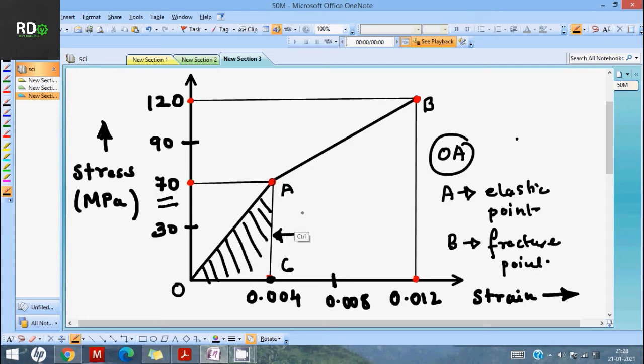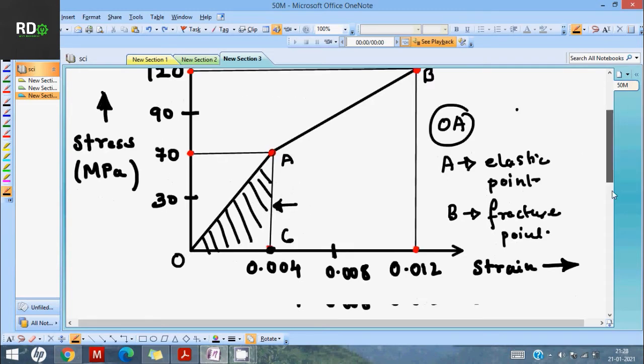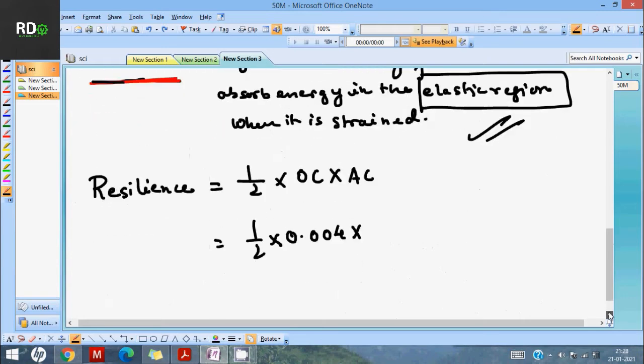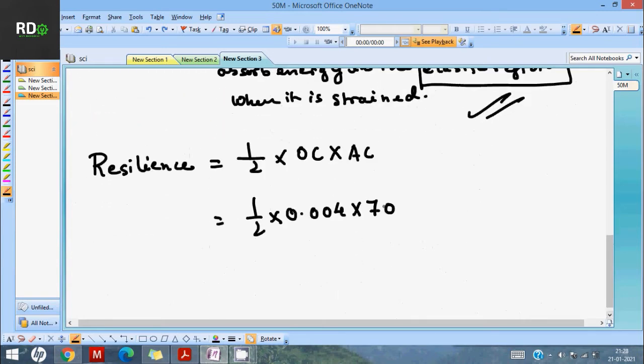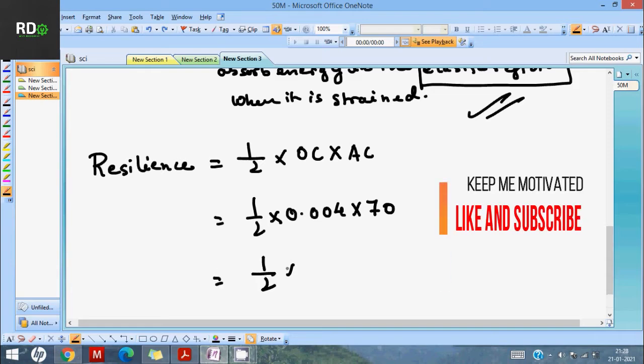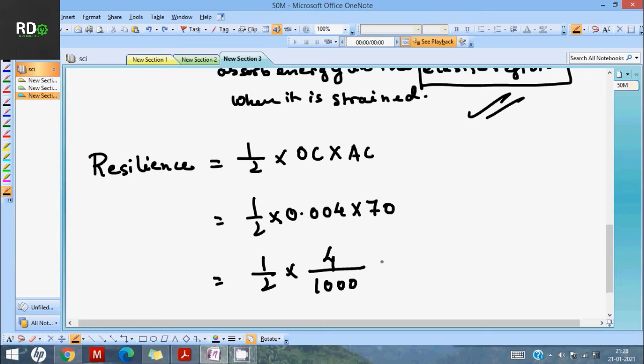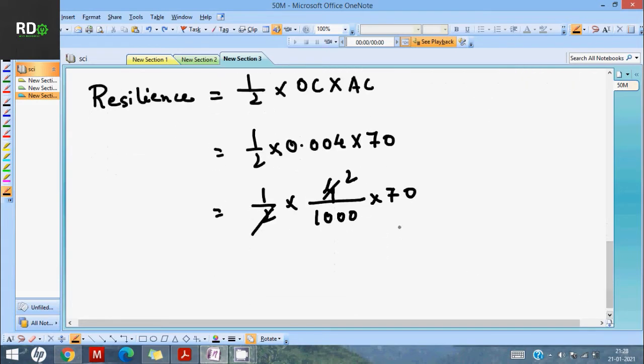So half into 0.004, that is 4 by 1000 with 3 zeros, into 70. It will be 2 into 70, so it will be 14 by 100.